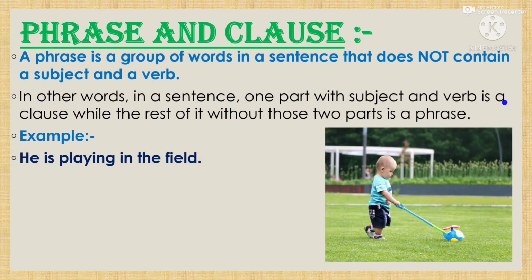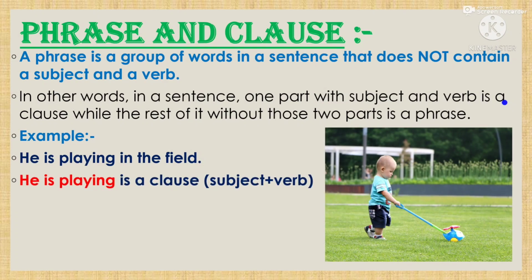You can see in the sentence he is playing in the field, he is playing is a clause because here is a subject, that is he, and also there are two verbs, one is and another is playing. So he is playing is a part of the sentence which contains a subject and verbs, so at least one subject and one verb. Okay, so this is a clause.